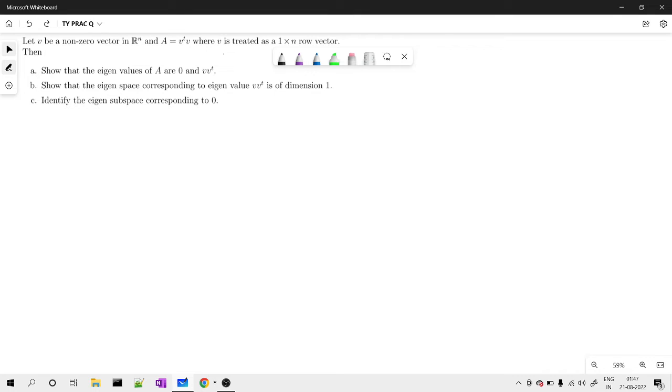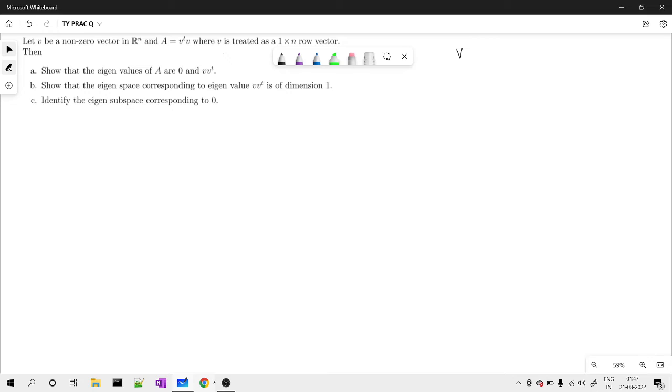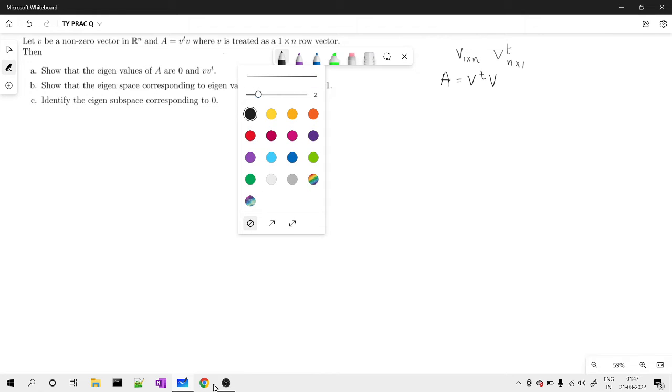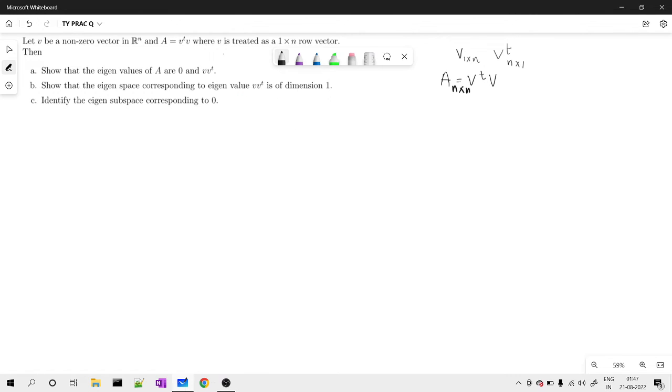The first thing is that V is a row matrix of dimension 1 cross n. That means the dimension of V transpose would be n cross 1. Now, if A is the same as V transpose V, then the dimension of this A would be an n cross n matrix. So A is an n cross n matrix.